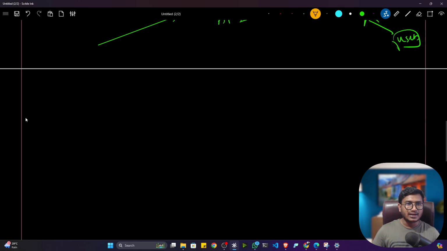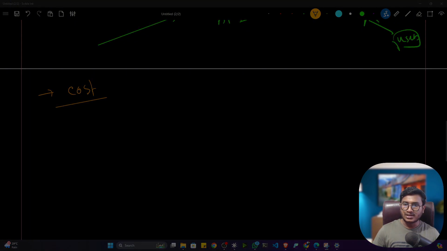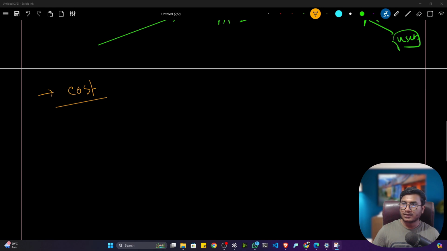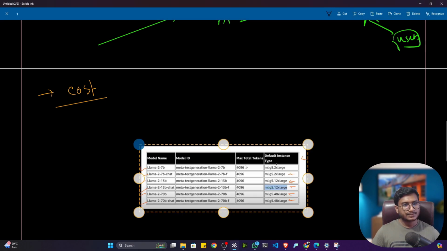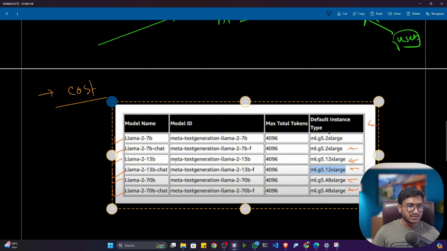Now there is one issue we will get. The issue is cost. It will charge you a huge amount of money. Let me show you. In that research article, I got one image. I have already taken the screenshot. So this is the image, guys. I think this image is visible.